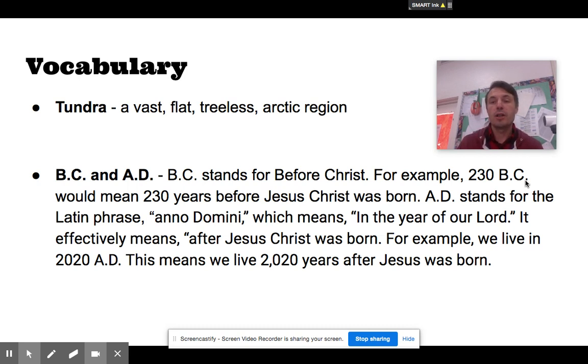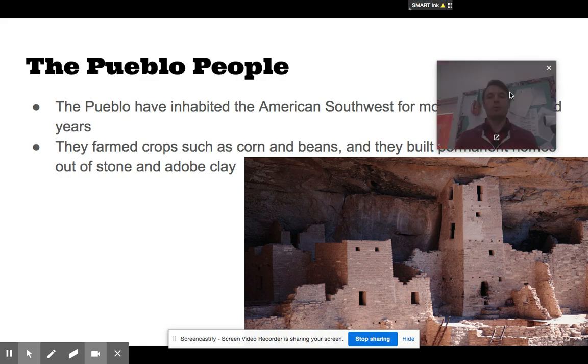But your history book for this year, which hopefully you'll be able to use soon once you're able to come back physically to class, hopefully that'll be soon, uses BC and AD. So it's most important for now that you understand what these mean. BC means before Christ. AD stands for a Latin phrase, but it effectively means after Christ was born. Okay? Next. The Pueblo people.